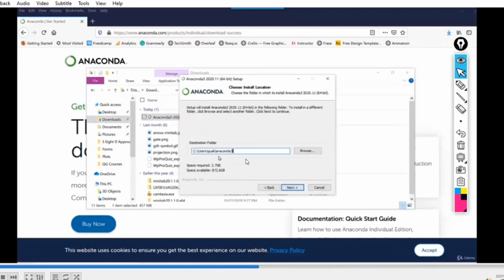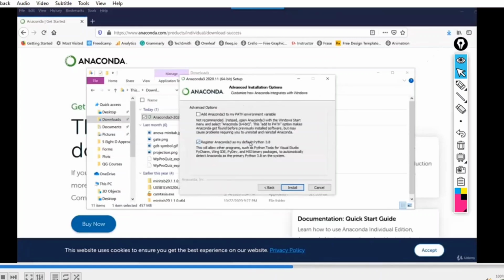It is going to show some path. Don't do anything, click on next only. Don't change the path, because it has to be installed in the C drive only. In the future, we are going to apply artificial intelligence, and at that time it is going to be integrated with the OS. So the OS and Anaconda have to be installed in the same drive. So it is better to install in the C drive only. If you have any important information in the C drive, save that in the other drives. But install Anaconda in the C drive only. It will be easier in the future. So just click on install.